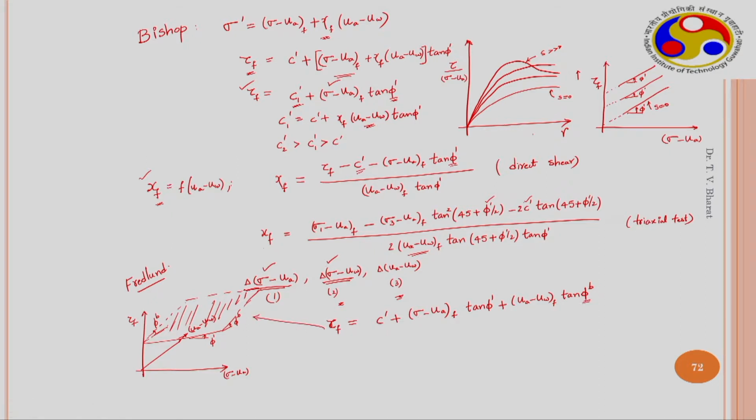Initially it was thought that phi b is constant. Therefore, we do not require huge data sets for determining the variation of tau f with UA minus UW.